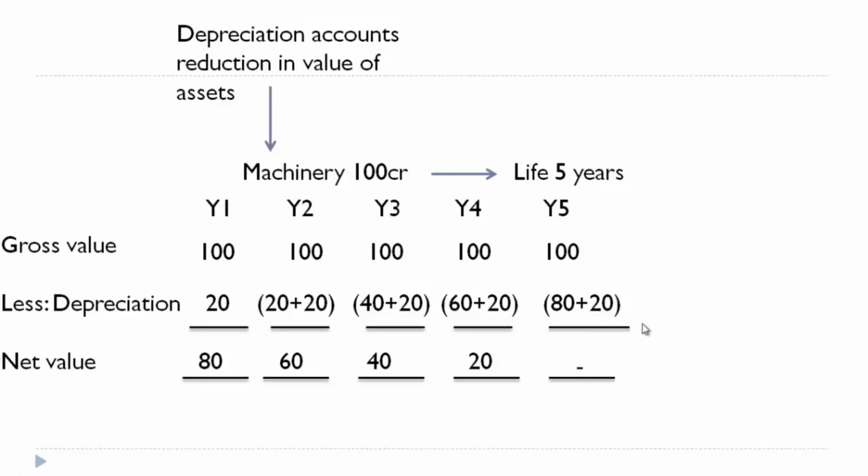So you will not have any value for the asset, because at the end of the 5 years it loses its value. So depreciation accounts for reduction in value of asset in its balance sheet, and in P&L it will show the expenses incurred or loss suffered for achieving the sales out of using those assets.